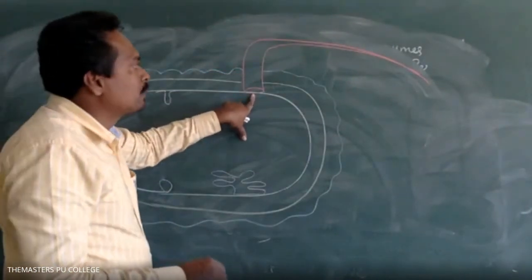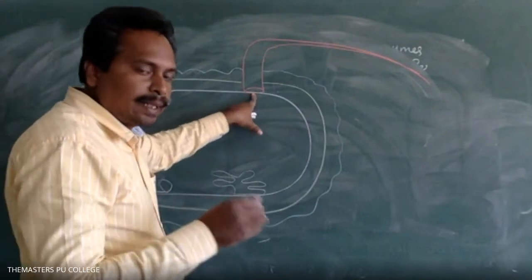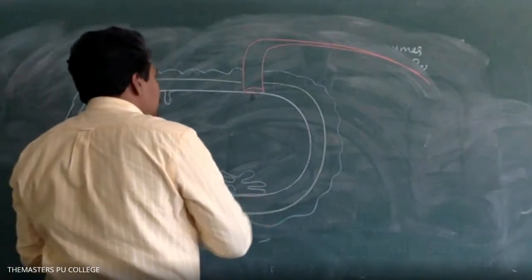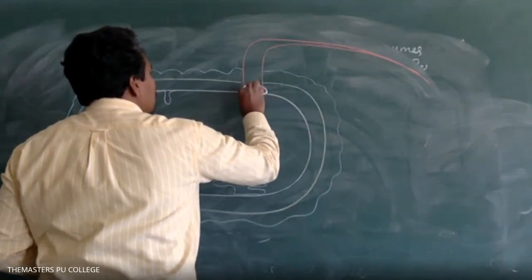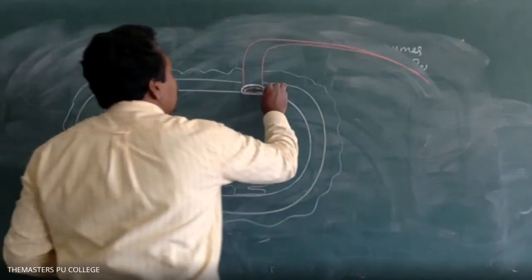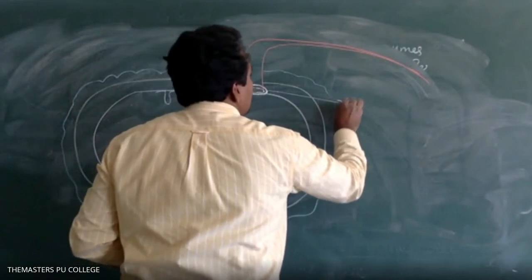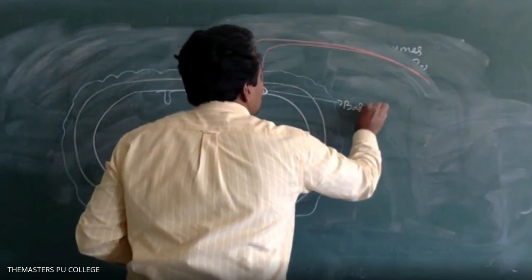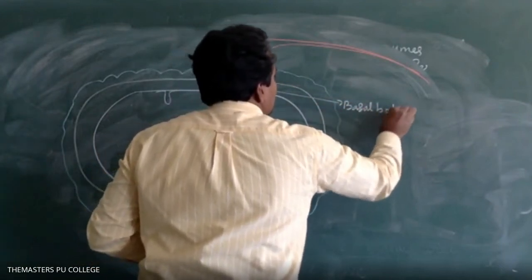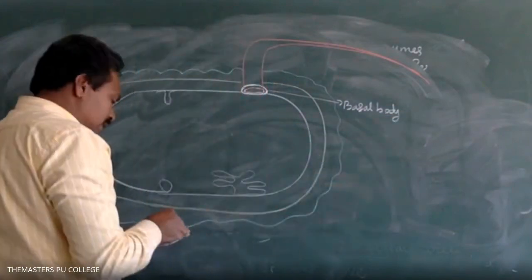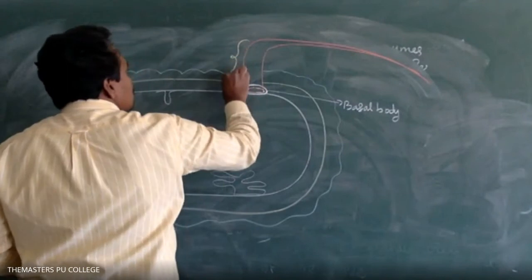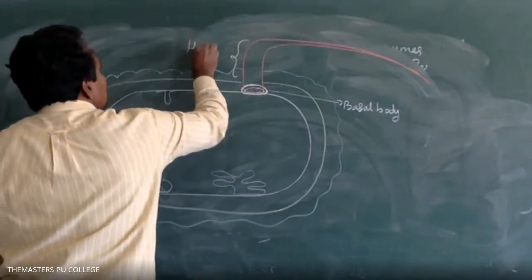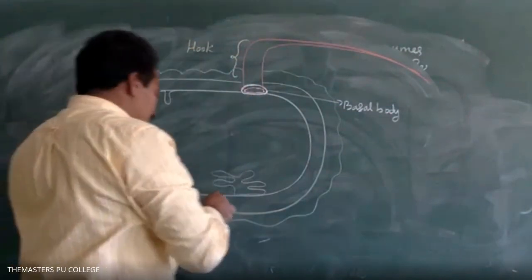Each flagellum consists of mainly three parts. What are they? The basal body; next, the second one is the hook; and the filament.